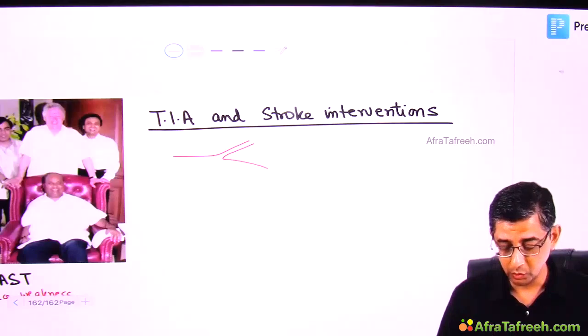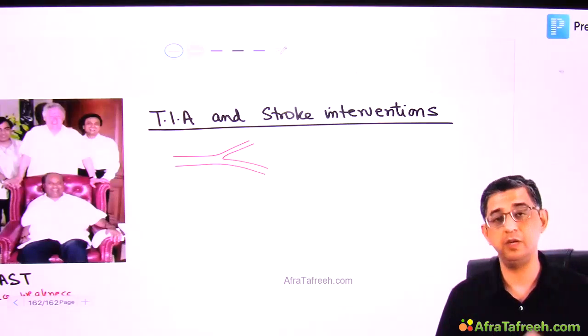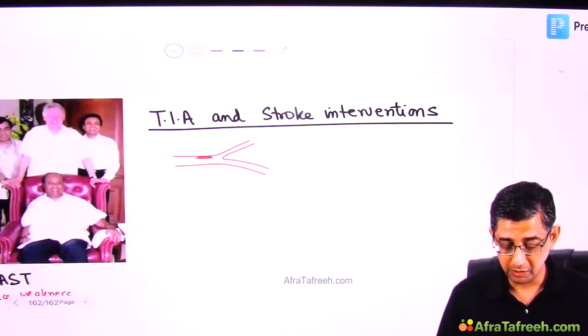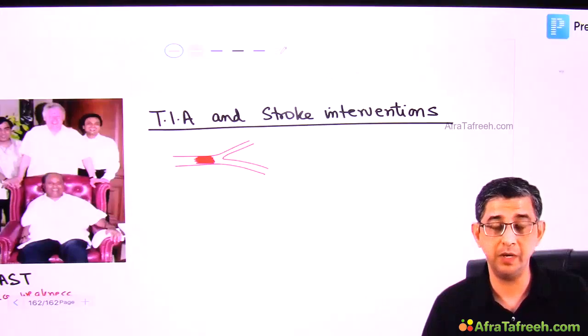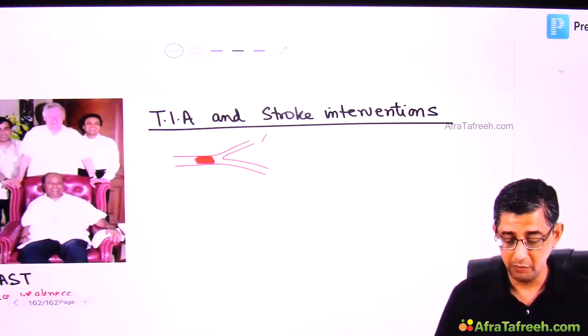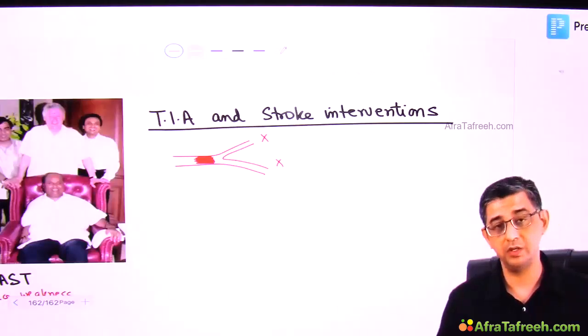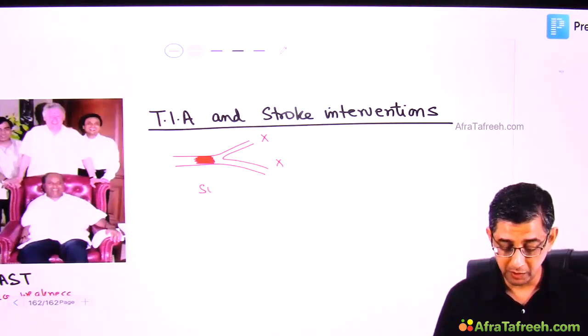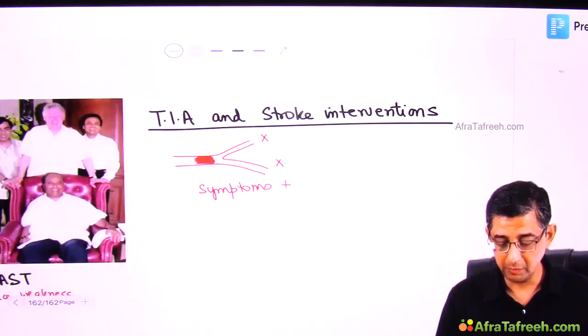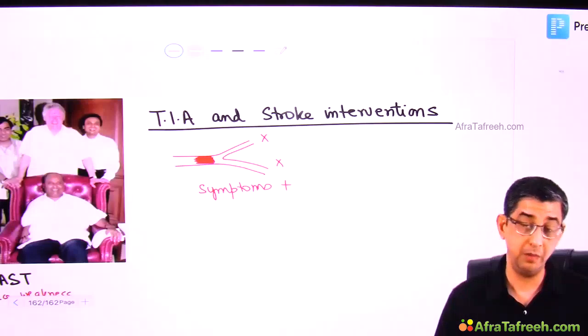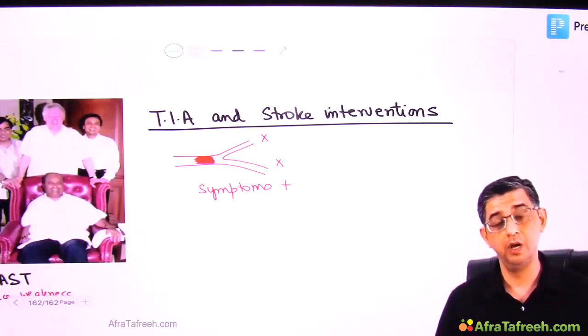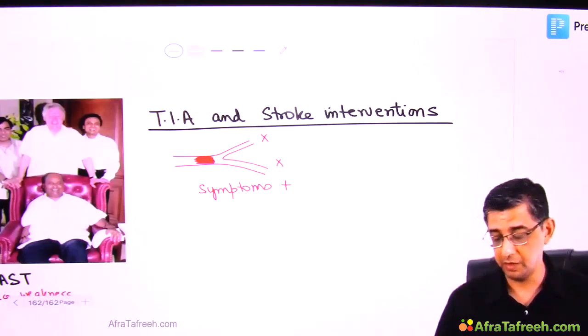So let me show this as a representation of any blood vessel in the brain, and my patient was having risk factors like hypertension, cigarette smoking. So there's a thrombus developing at the branching point of the blood vessel, which will cut off the blood supply to the distal areas of the brain. The moment the blood supply to any part of the brain is affected, neurological symptoms can develop, ranging from maybe arm weakness to hemiplegia, or maybe a speech deficit developing in this person.